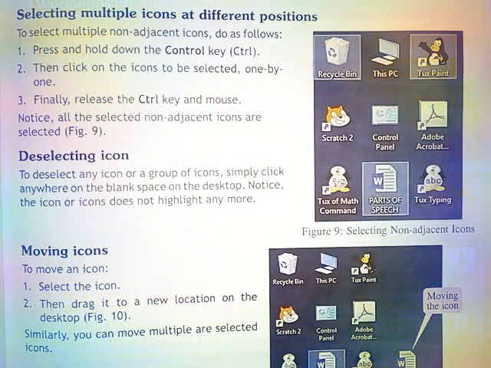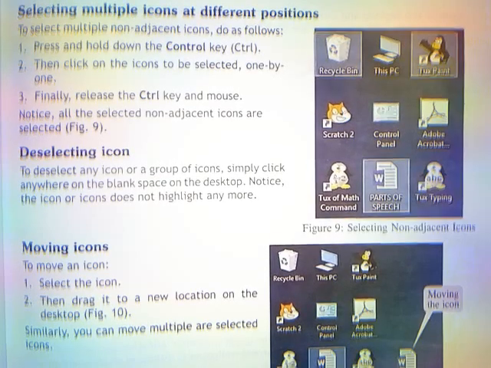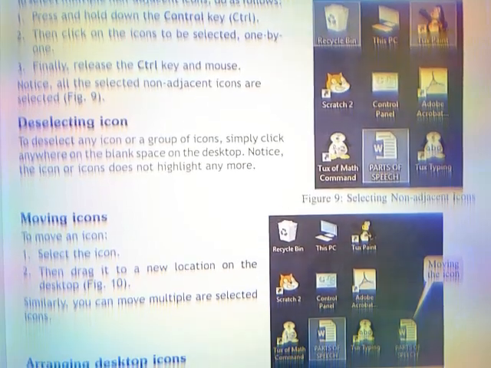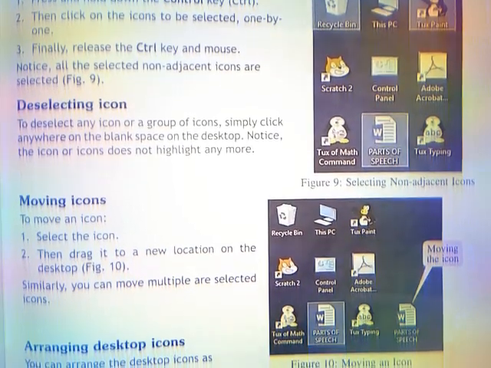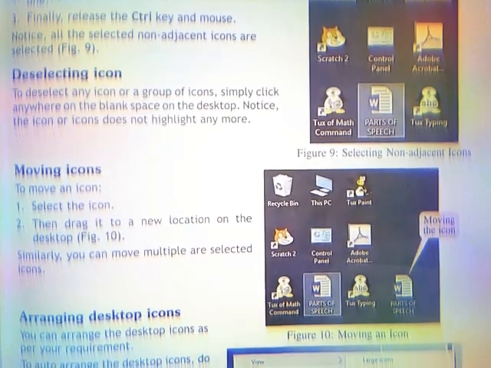Selecting multiple icons in different positions. To select multiple non-adjacent icons, do as follows. First, press and hold down the Control key. Then, click on the icons to be selected, one by one. Finally, release the Control key and mouse. Notice all the non-adjacent icons are selected.